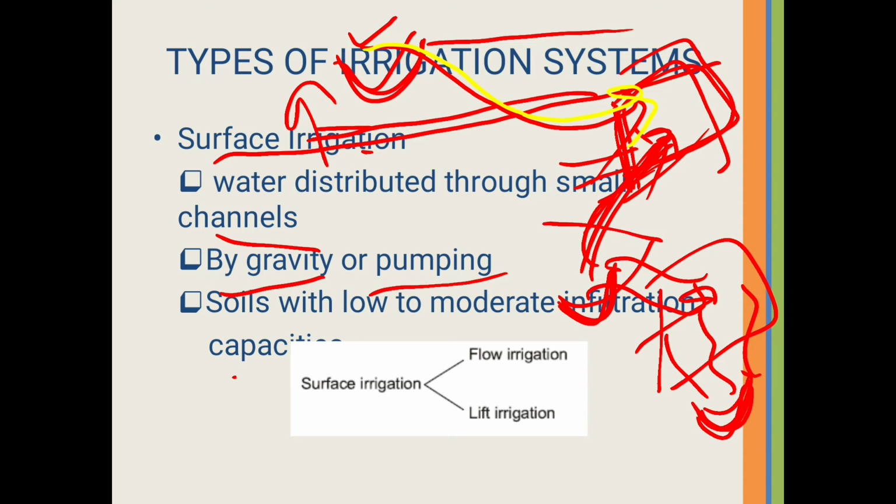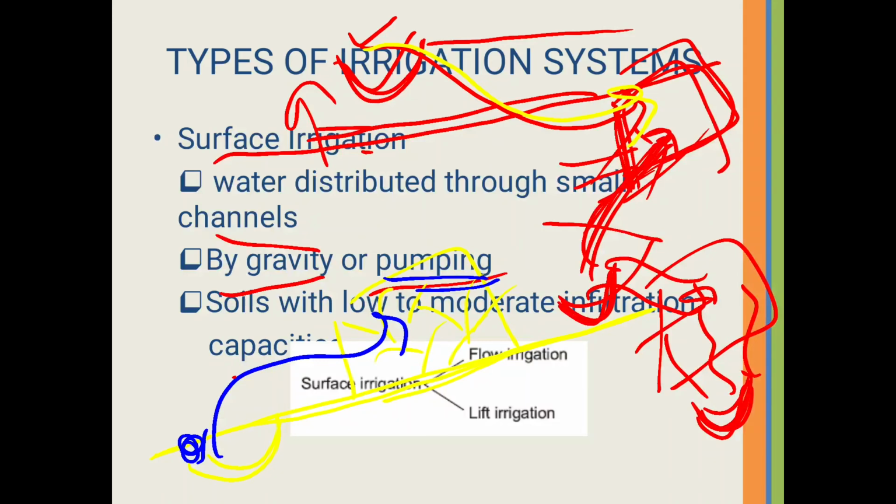And now what is pumping? Just opposite. See, this is our field which has to be irrigated, which we have to supply water to, and our channel storage water is below the level of this field. Say this is our level. Now we have to supply the water to this field through this small channel. Now what do we have to do? With the help of a pumping system, if we place a pump here, then through the system of pumping it will lift the water and supply it to this field. Okay, through the process of pumping.